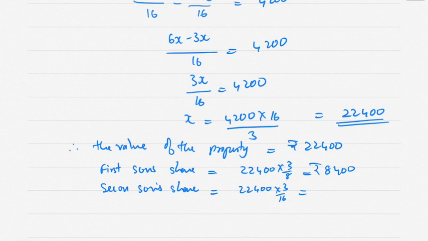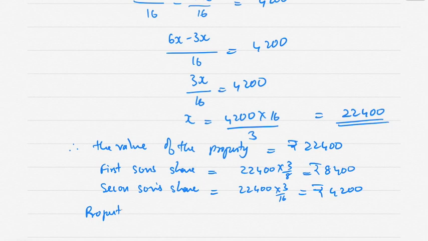So it comes to rupees 4,200. No, not 4,200, sorry. Yeah, it should be 4,200 only. Correct. Rupees 4,200. Okay. This is second share. So property remaining for charity.